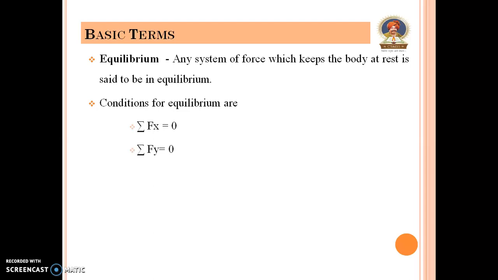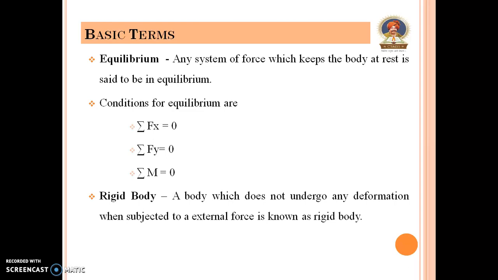Summation of Fy, that is, the algebraic sum of all the vertical forces must be equal to 0. Summation of M equal to 0, that is, the algebraic sum of moments of all the forces about any point must be equal to 0.